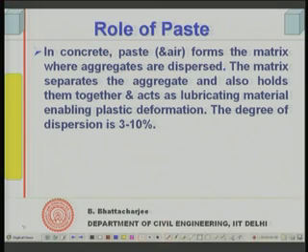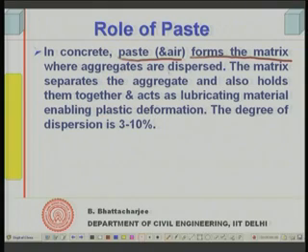Paste itself must be flowable, because all other materials, the coarse aggregate and the fine aggregate, are dry materials, and on their own they won't have much mobility. It is the paste which should be there. So, what does paste actually do? In concrete, paste, of course with a little bit of air in it, forms a matrix in which the coarse or fine aggregates are the inclusions, dispersed in it.